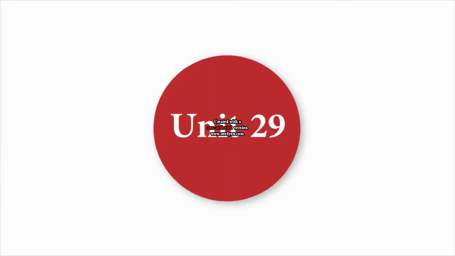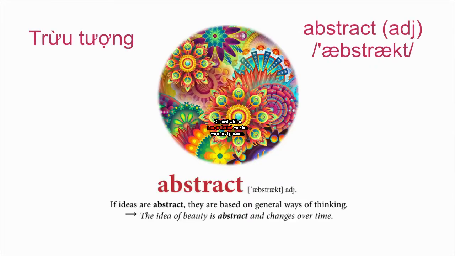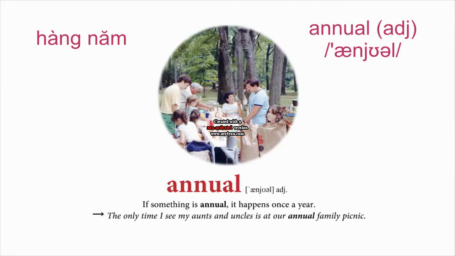Unit 29. Word list. Abstract. If ideas are abstract, they are based on general ways of thinking. The idea of beauty is abstract and changes over time. Annual. If something is annual, it happens once a year. The only time I see my aunts and uncles is at our annual family picnic.